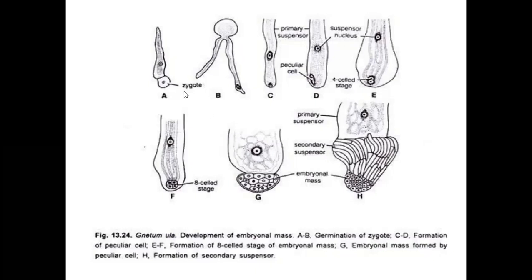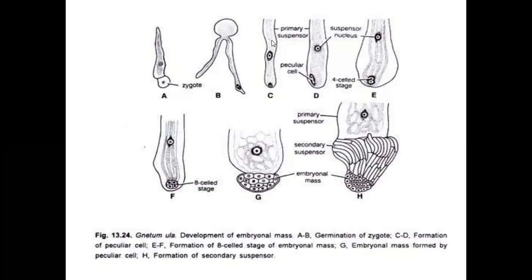See from the beginning once again. After fertilization, the diploid zygote is formed. The diploid zygote is a single cell. It participates in mitotic division to form 2 cells, 4 cells, 8 cells, 16 cells. The 16 cells are arranged in 2 tiers. Upper tier cells are called suspensor cells. Lower tier cells are called embryonal cells. Suspensor cells are 4. Embryonal cells are also 4.